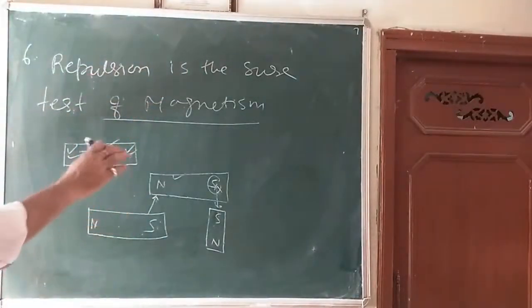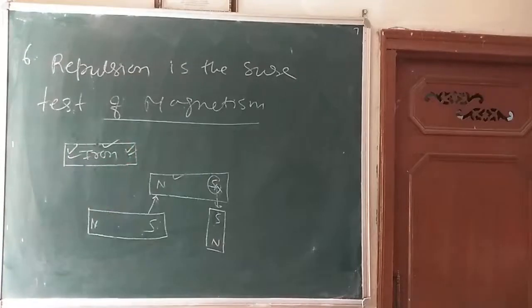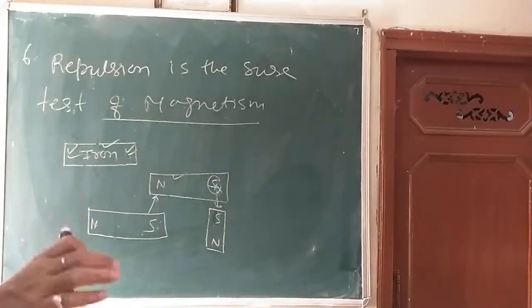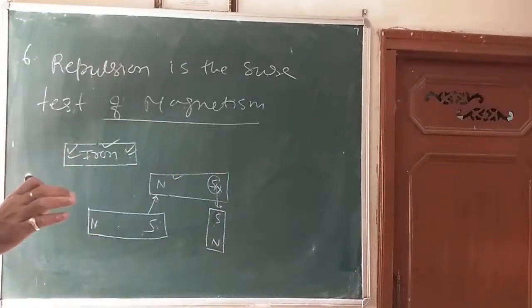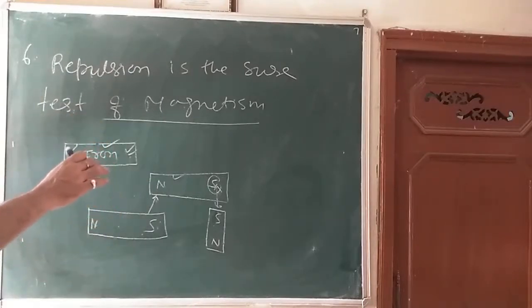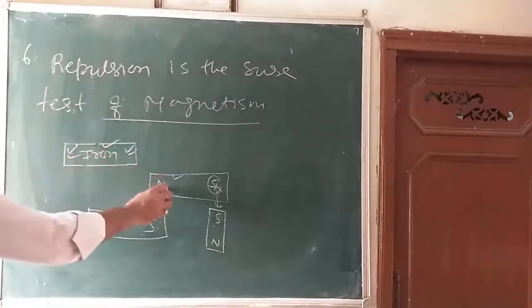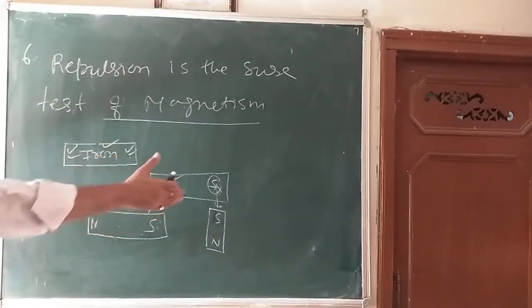Is it clear? So hence you may write, write down: repulsion occurs between the testing bar magnet and one of the two given pieces, and that piece must be a magnet.